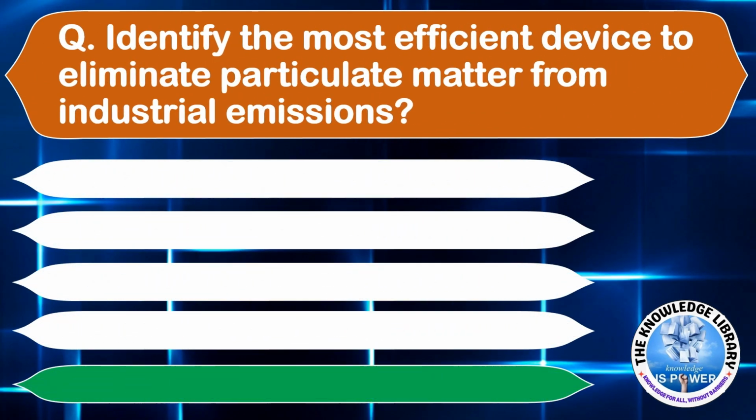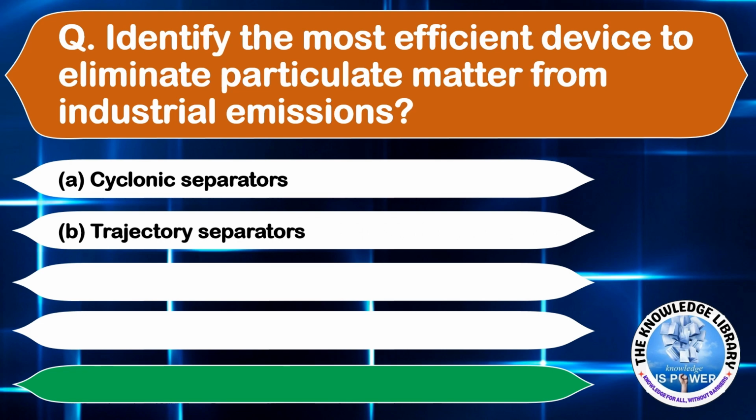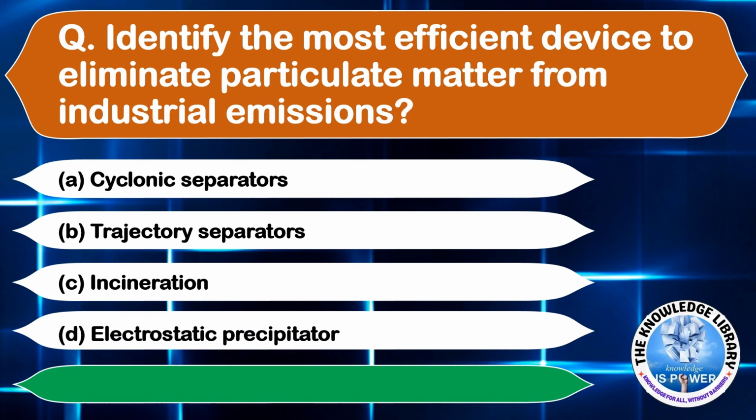Identify the most effective device to eliminate particulate matter from industrial emissions. Option A cyclonic separators, option B trajectory separators, option C incineration, and option D electrostatic precipitator. The correct answer is option D electrostatic precipitator. Moving on to the next question.